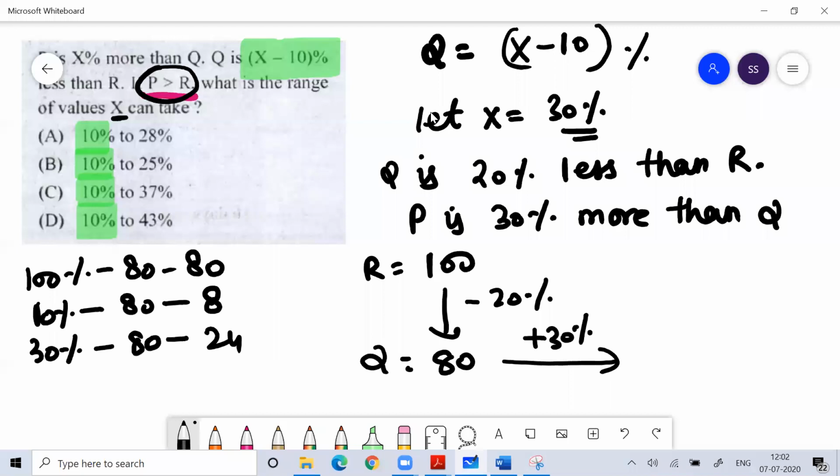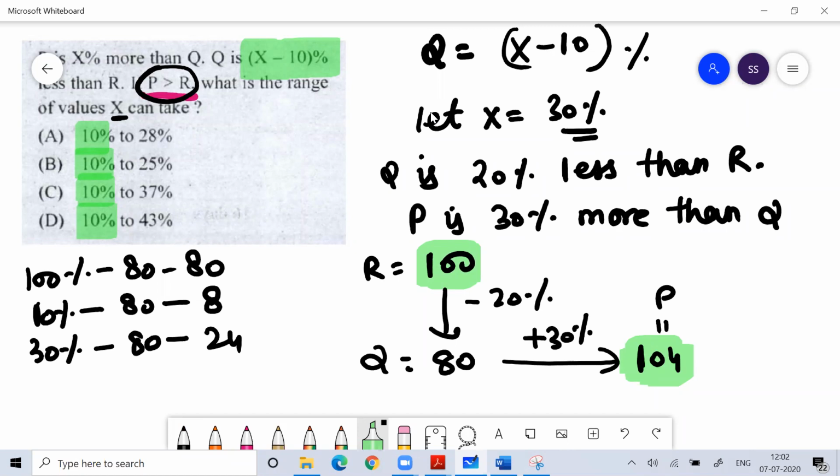You are understanding this. So 24 more means how much has p become? p is 104. This is happening: p should be greater than r. See, my p is 104 and my r is 100, meaning p is greater than r.